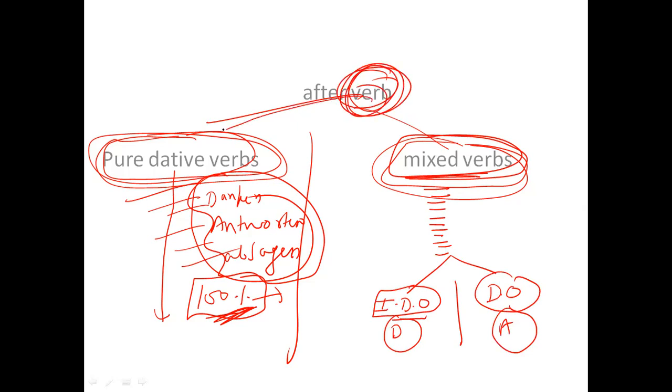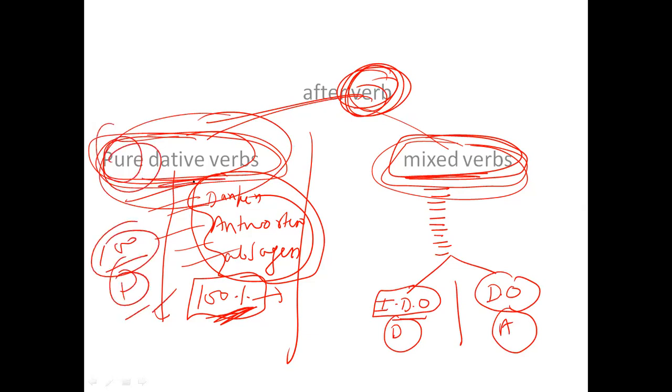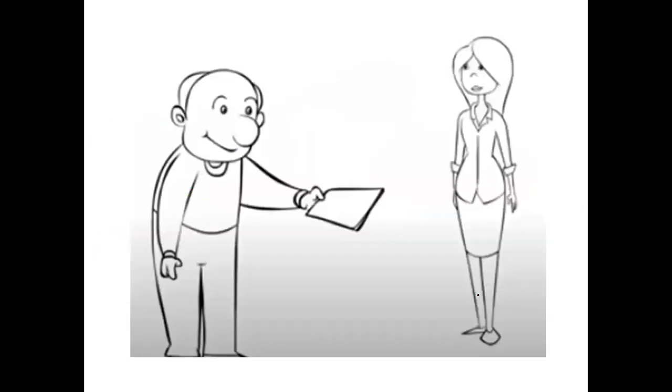So I need to check the verb in a sentence. If the verb belongs to pure dative verbs, then 100% the object will be dative, because it belongs to a pure dative verb. The verb will take only dative. Now here the verb is a mixed verb. It might take accusative, it might take dative. So I need to check which object I'm talking about.